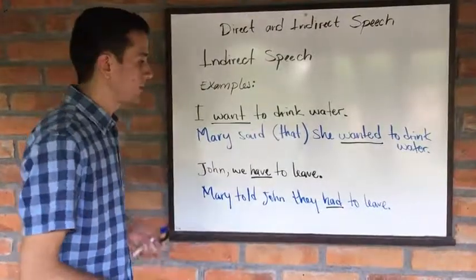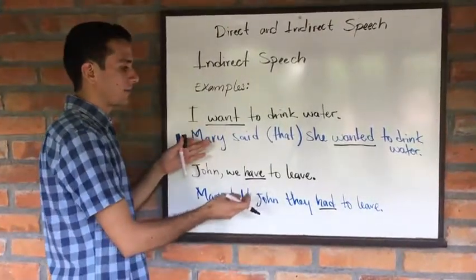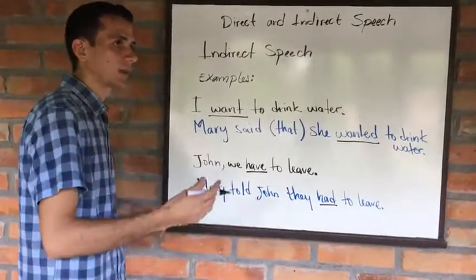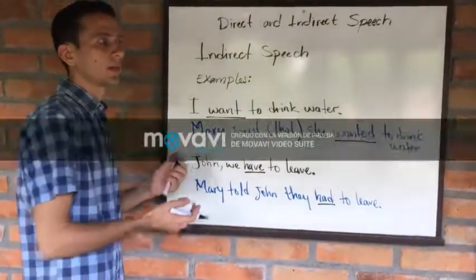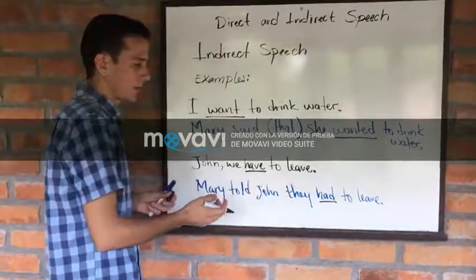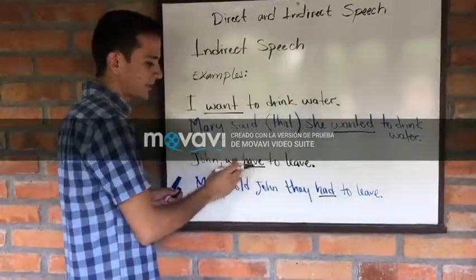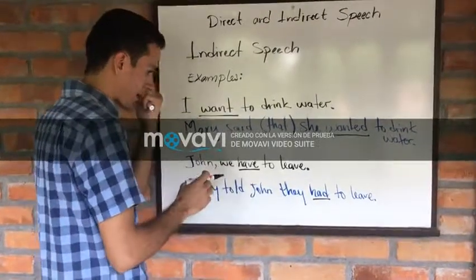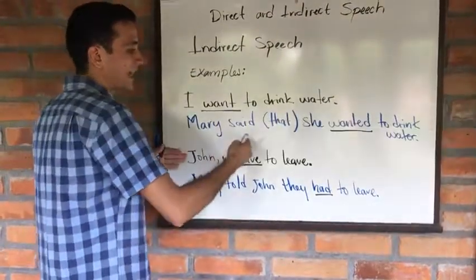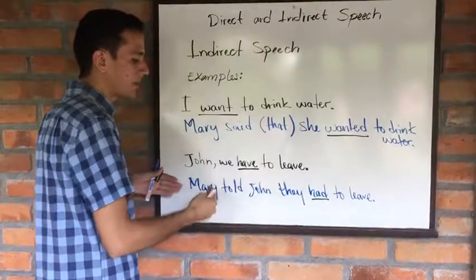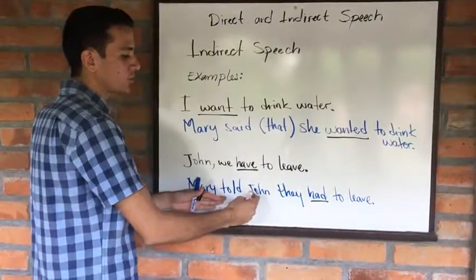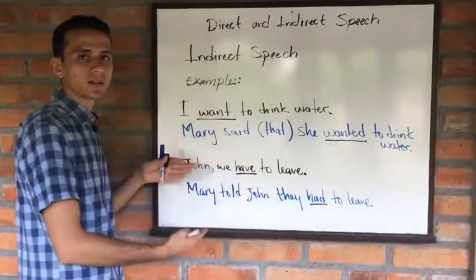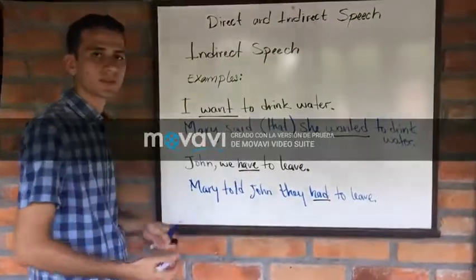I also want to clarify between say and tell, which some people get confused about, like how or when to use them. Remember, say and tell have similar meanings, but in this case, we say something, but we tell someone something, and that's pretty much the whole difference that they have between themselves.